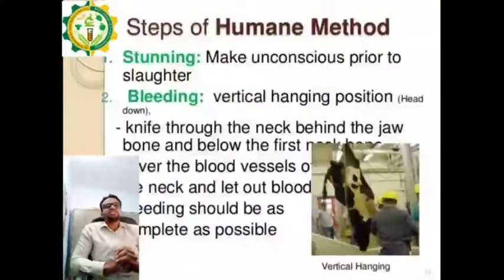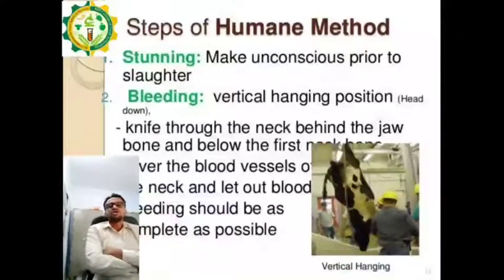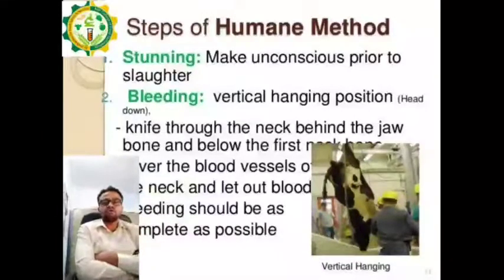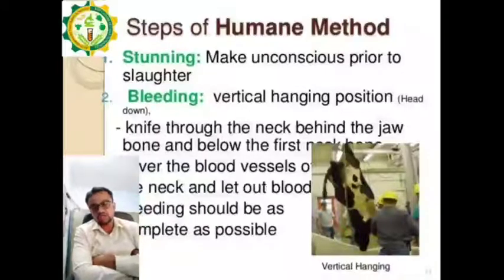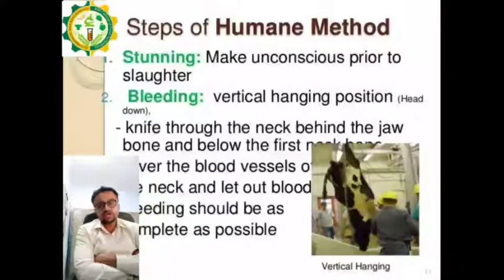Now in the next picture we can see the steps involved in the humane method. As I have said before, before slaughtering of the animal there are few steps involved. First, selection of the animal. Selection can be done on the basis of age and on the basis of their health. If the animal is of proper age and in good condition, we can use it for slaughtering. After selection of the animal, we go for the transporting of the animal from the market to the slaughterhouse or the place where we have to slaughter the animal.